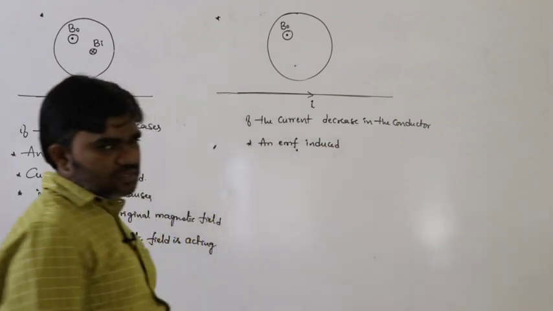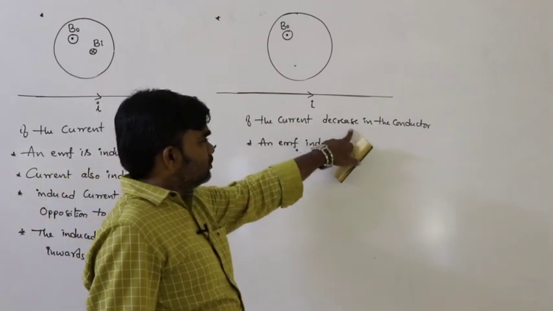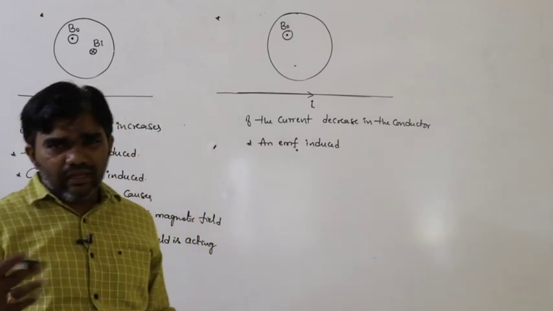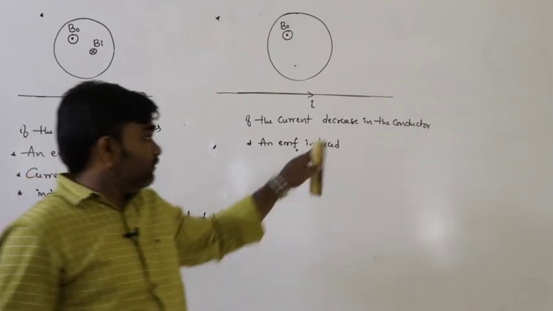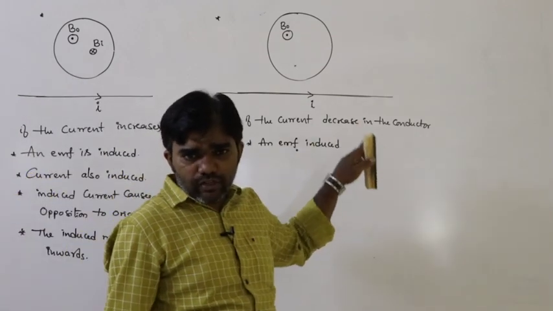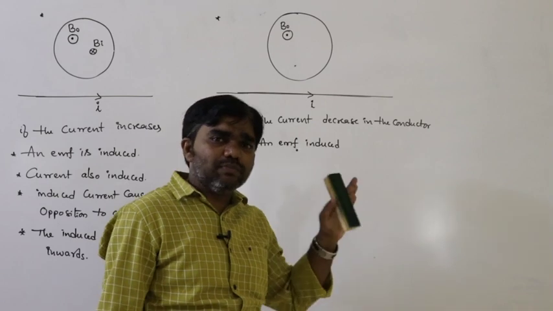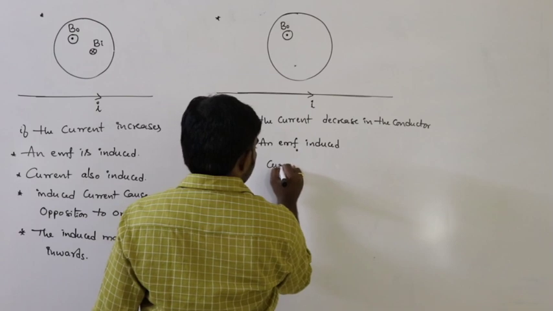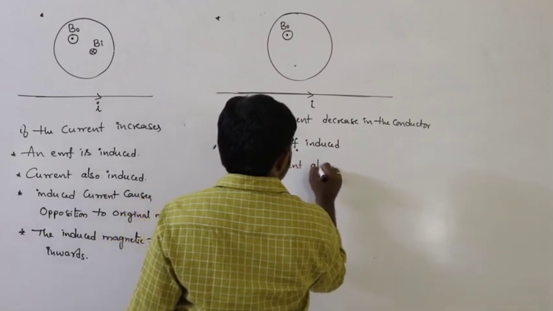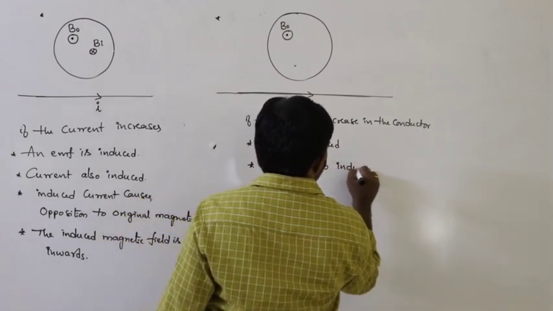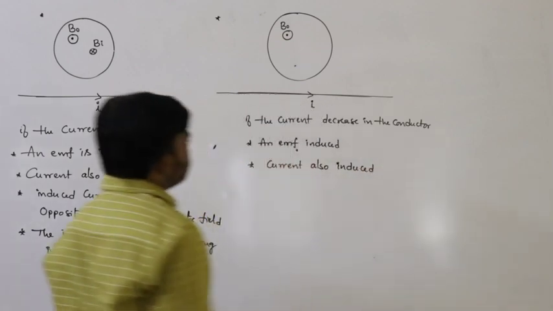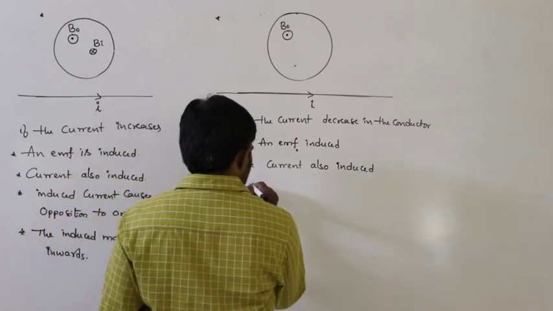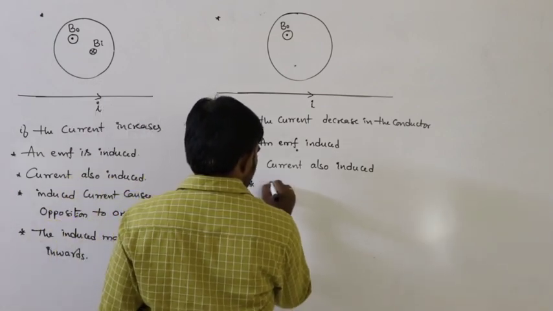An EMF is induced because the current decreases with respect to time. Decreases means definitely the magnetic field also varies, maybe increase or decrease, whatever. Due to the variation of the magnetic field, flux changes, which means an EMF must be induced. It is a closed coil, so a current is also induced. So, due to the induced current, what is its direction?